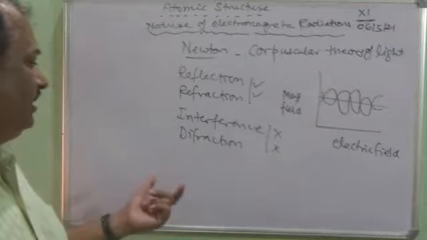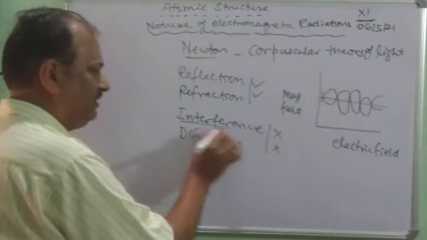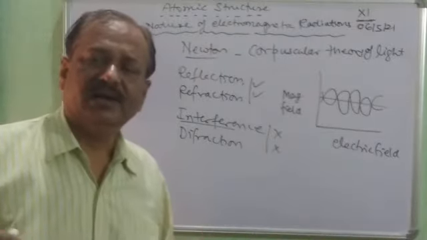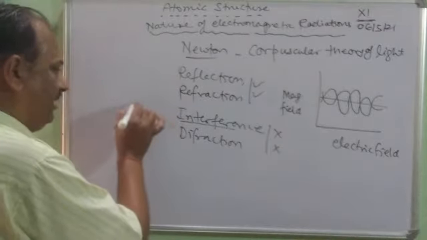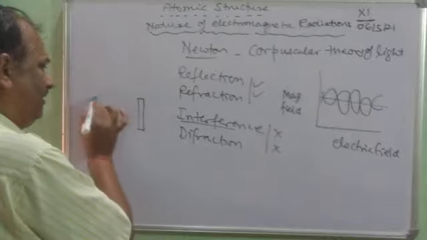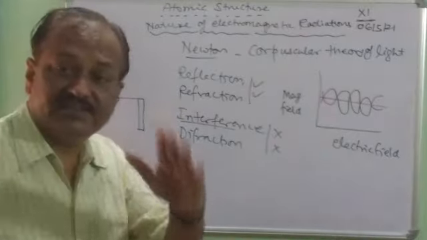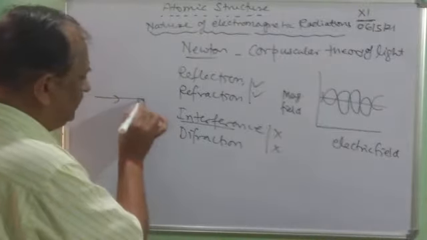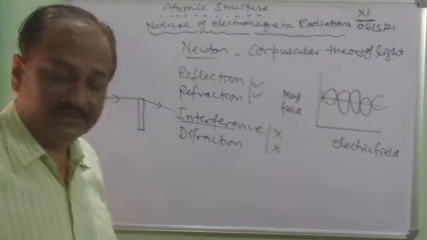Interference and diffraction are some properties of light. Interference, as the name indicates, is an interaction between the particles. Suppose there is a hard obstacle, and light passes through just touching the tip, so there is a bending of light rays, and this is something like interference.